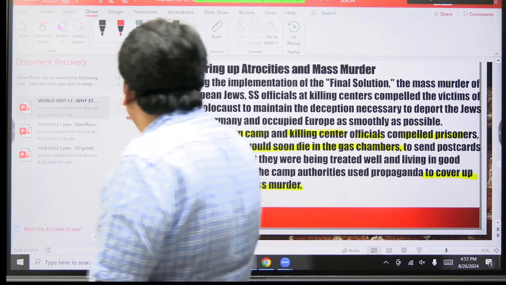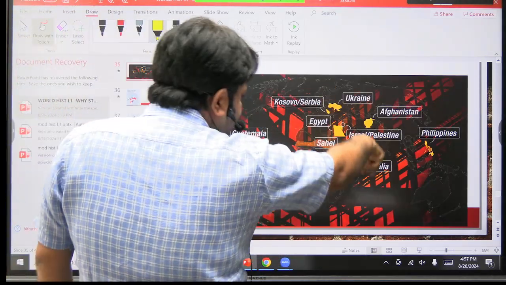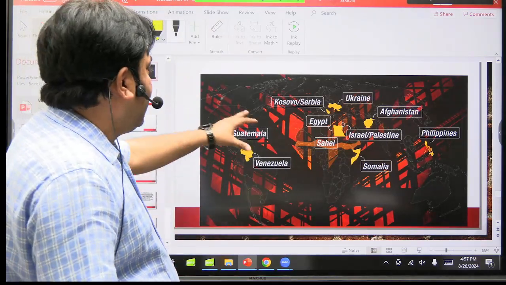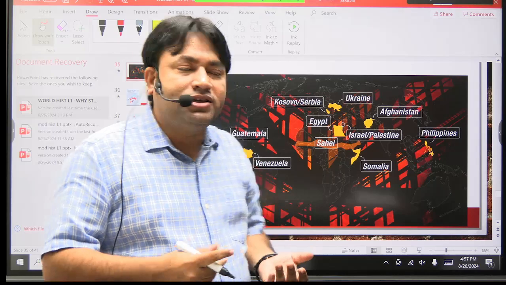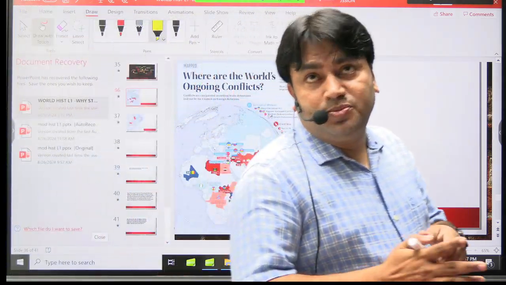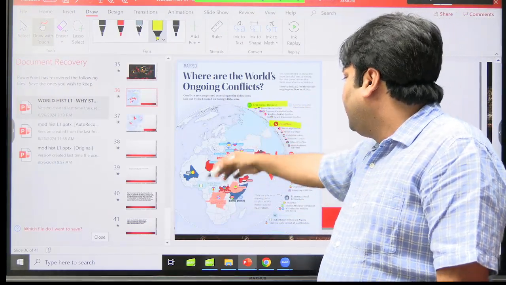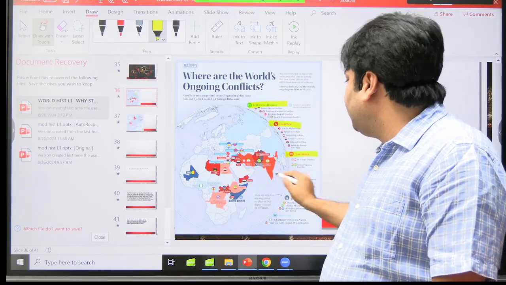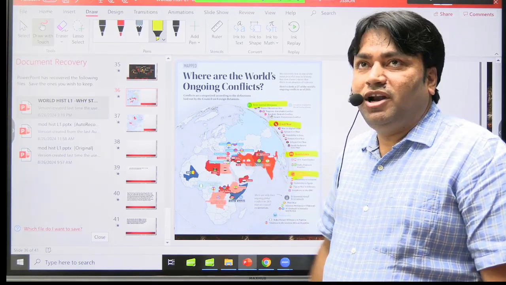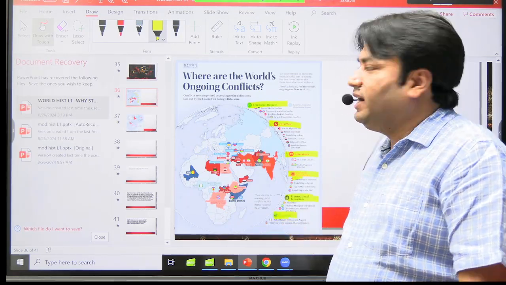Apart from this, for example, now we are not entering into details here, there are different conflicts at this time in different parts of the world, and all these conflicts have a historical background. There are different kinds of disputes. This can be a territorial dispute, there can be civil war in different countries, interstate disputes, there is political instability in different parts of the world, there is transnational terrorism, and there are sectarian wars.